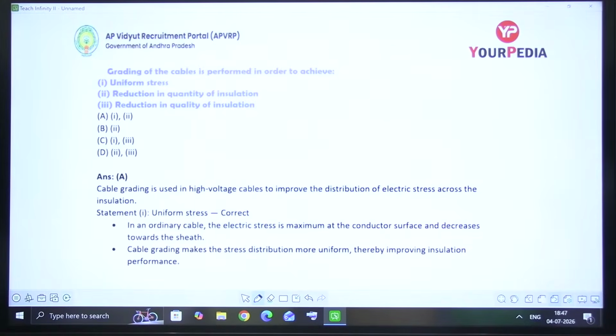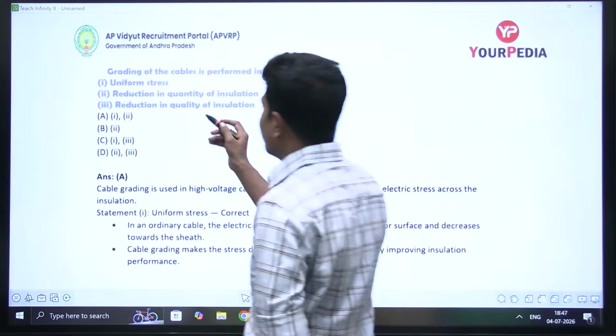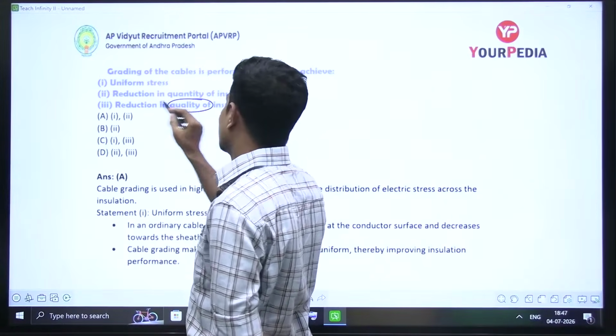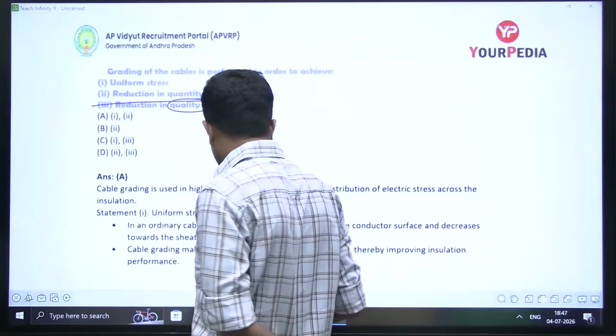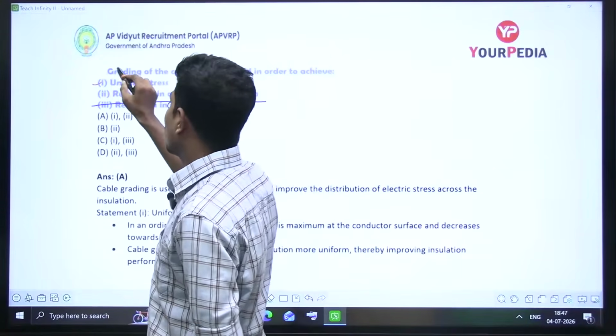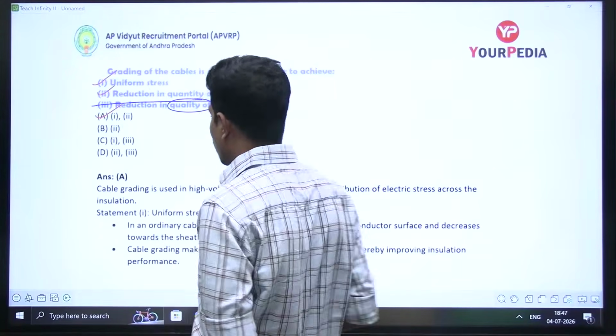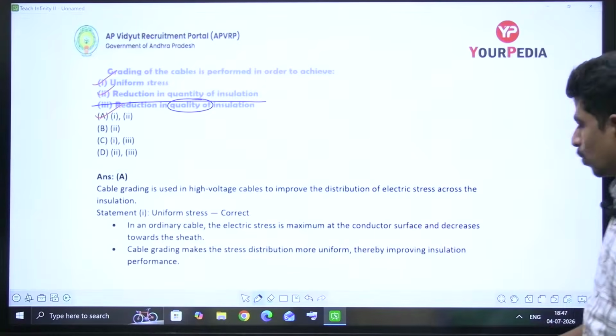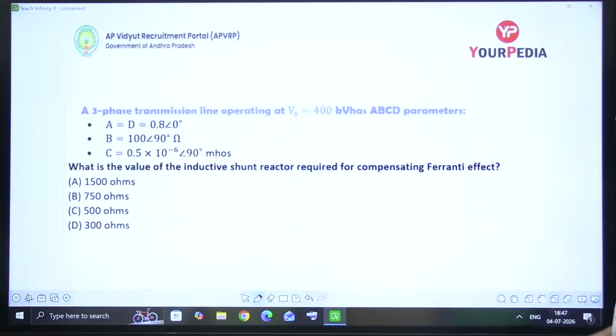Yes, that is also one of the important things for us. Reduction in insulation quantity is required. Reduction in the quality of insulation, we never want to do that. So statement 3 is completely ruled out. Statements 1 and 2 are correct. So the option is A, 1 and 2 are correct. Let's go to the next question.